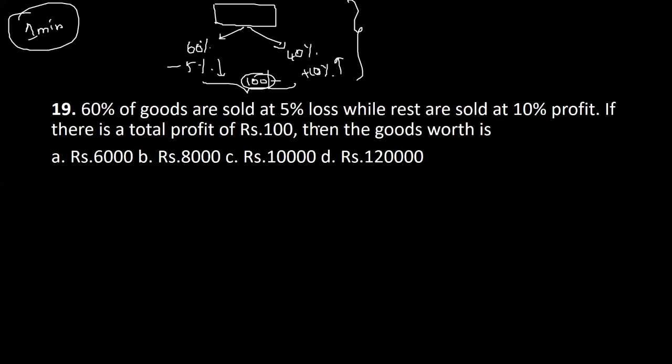So I don't know how many goods there are. Obviously what we can do is say, okay, if there are 100 goods, out of these 100, there are 60 goods which are sold at 5% loss and there are 40 goods which are sold at 10% profit. Do we know how much each is worth? We don't know how much each is worth, but we are trying to find out the total worth of the 100 goods, whatever the goods are, the value of all 100 completely.